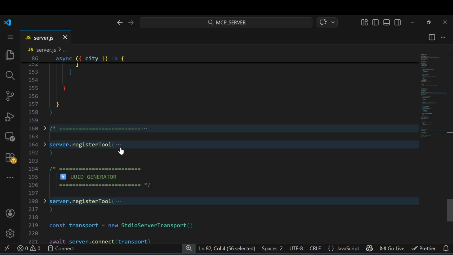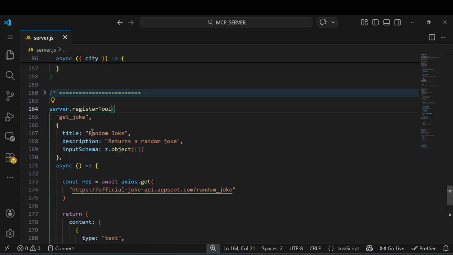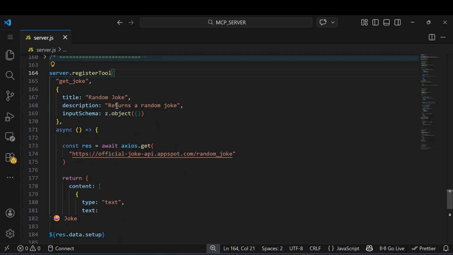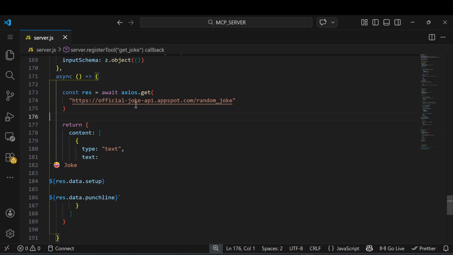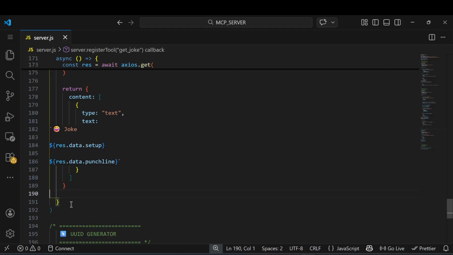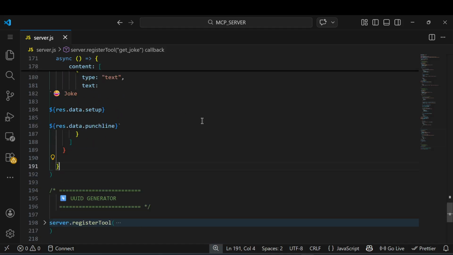You can see I have another tool also, get joke. The title is random joke, and the description is to return a random joke. The input schema is simply z.object, and it can be empty as well. You can see the response: I call this API, and from this API I'm getting the joke here. Using the same format, I'm returning the response.